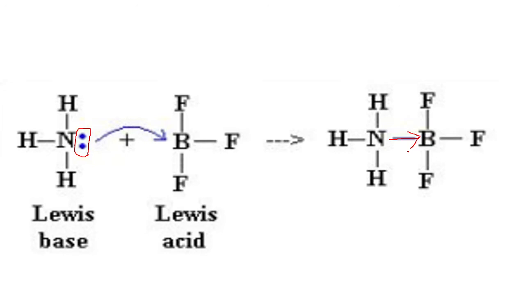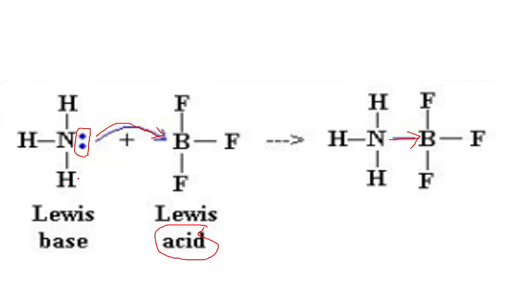Do you understand, student? According to the Lewis concept, an acid is a species that accepts an electron pair, or we can say acid is an electron pair acceptor. Here boron trifluoride is an electron pair acceptor. It accepts a pair of electrons from ammonia, forming a new coordinate covalent bond. Here ammonia is a base because it donates a pair of electrons.